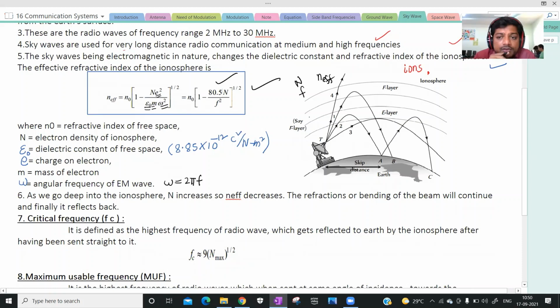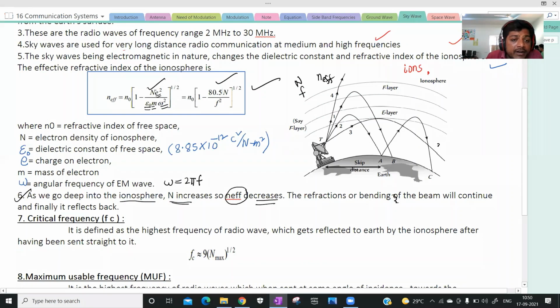So this mode of propagation is due to what? Reflection of electromagnetic waves from the ionosphere. Next, as we go deep into the ionosphere, what happens? Its effective refractive index will decrease. Why does it decrease? Because N increases. If you go deep into the ionosphere, the electron density will increase.